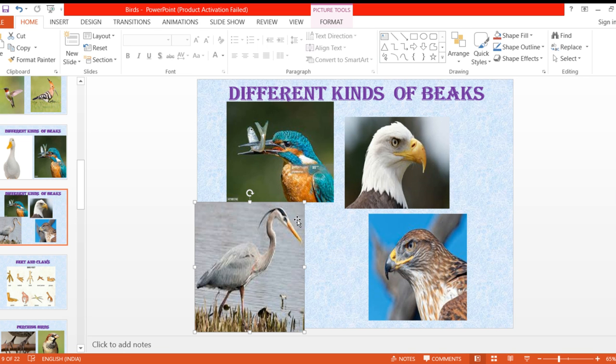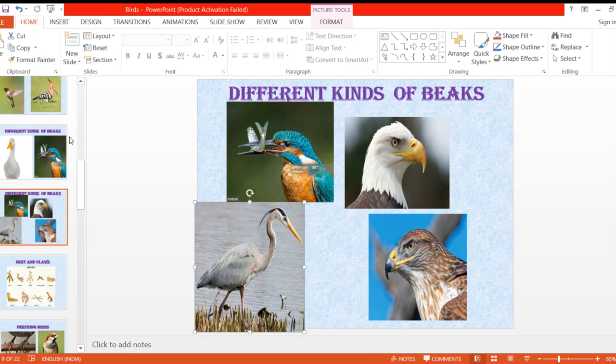These birds are known as birds of prey. Means they eat these small animals. So they are known as birds of prey. Then there is one bird whose name is spoonbill. Now this spoonbill has the shape like a spoon only. And this kind of beak helps it to gather the tadpoles and small animals from the water.